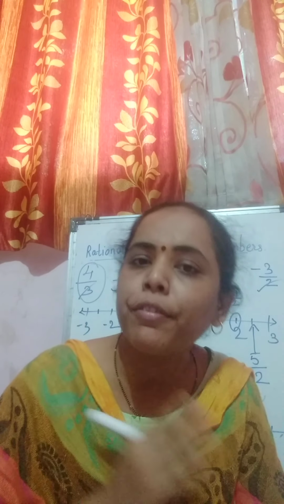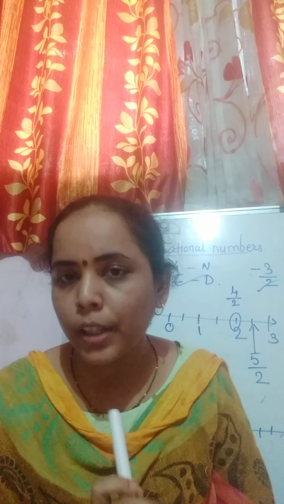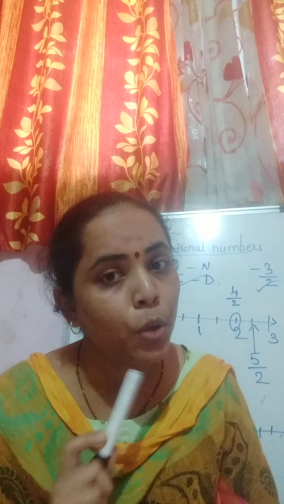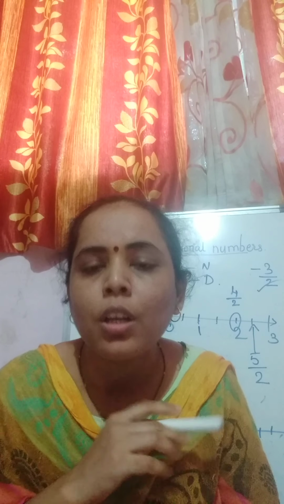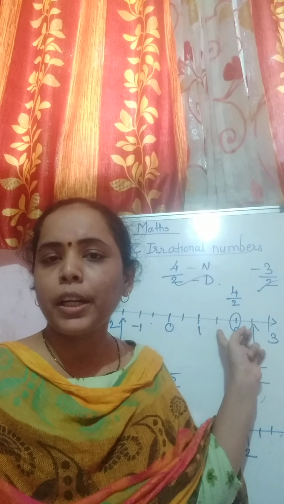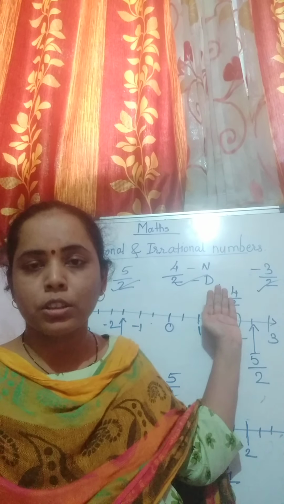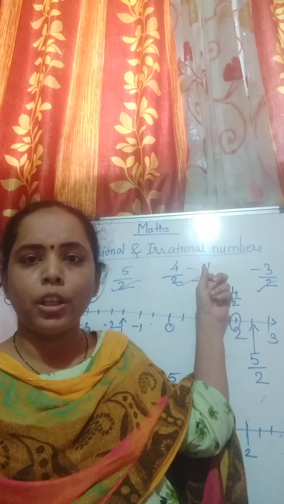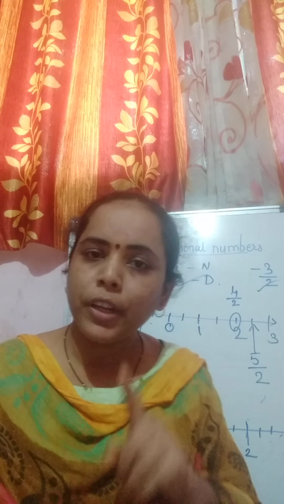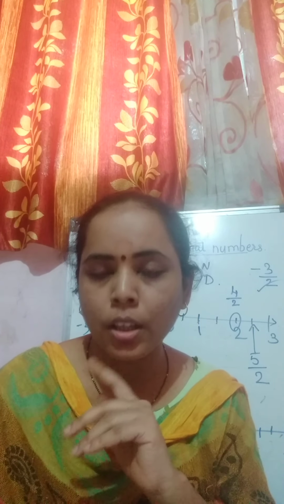For every problem you have to draw a separate number line. Why? Because in every question you will get a different denominator. So if a different denominator is there, then you have to divide the line into different parts. Correct? Like what we did first and second. Here your denominator is 2 and here your denominator is 3. So for every question, draw a different number line and show these numbers on your number line.